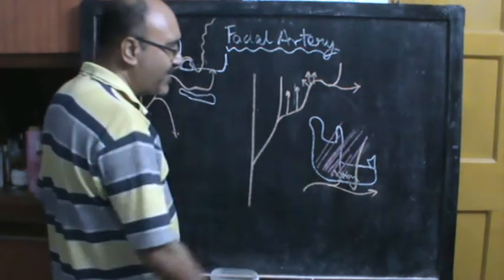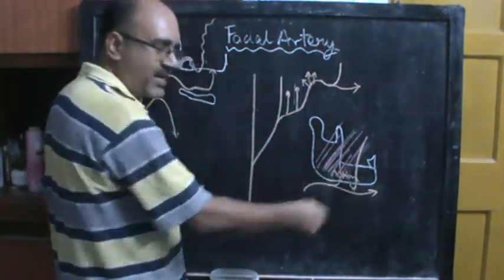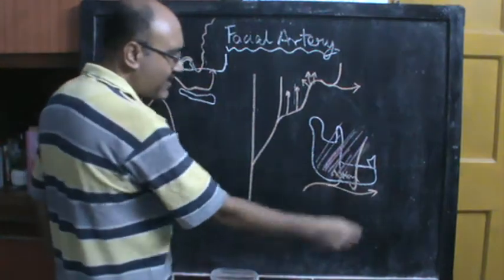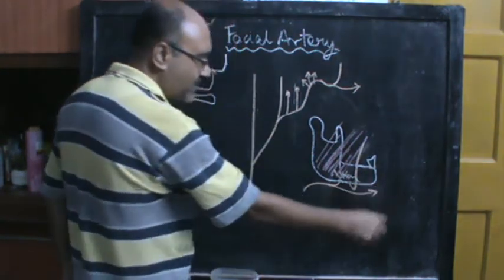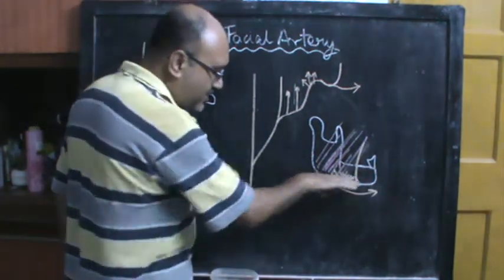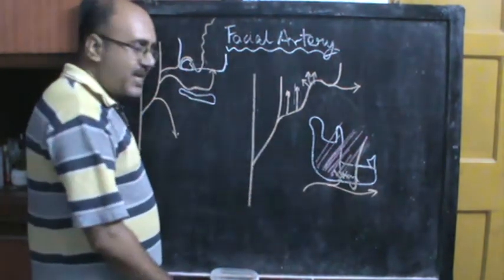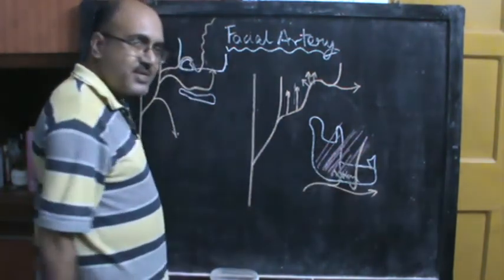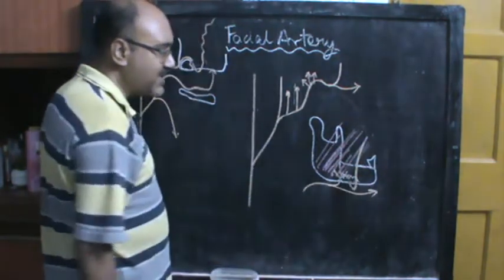Submental branch goes to the tip of the chin and anastomoses with the mylohyoid artery and the branches of the lingual artery. They anastomose together beneath the chin.